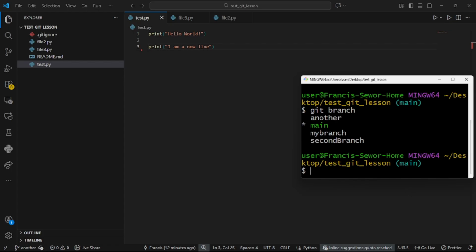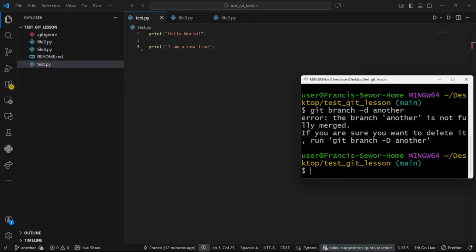So to delete a branch, you know, git branch dash small d and the name of the branch. I'm calling it another. So I'm entering the command, right?